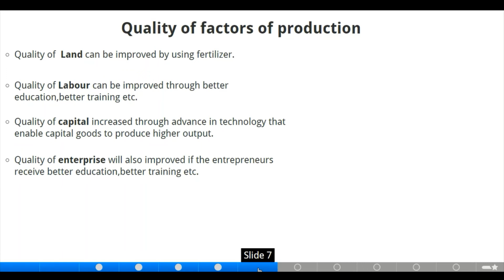Now we have quality of labor. It can be improved through better education, better training, etc. Now we have quality of capital, which increases through advances in technology that enable capital goods to produce higher output. Quality of enterprise will also be improved if the entrepreneurs receive better education, better training, etc.